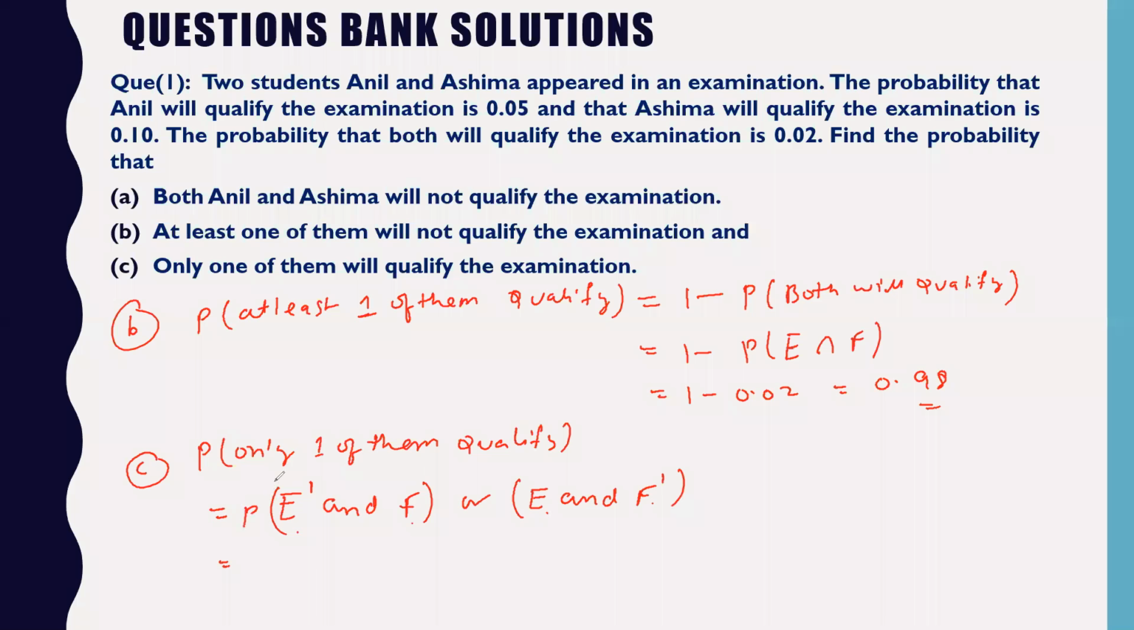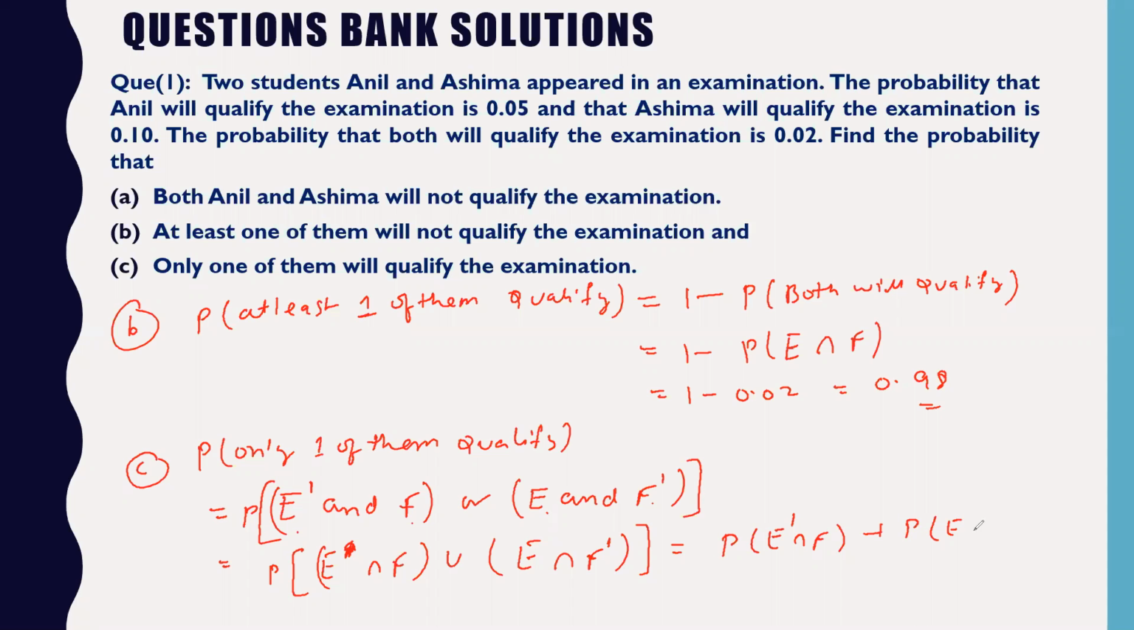So how can you put this? This is the probability of the entire part. So this is the probability of E complement intersection F, right? You have OR here, so OR means union. This will be E intersection F complement. So you can just break this part. So probability of E intersection F plus probability of E intersection F complement.